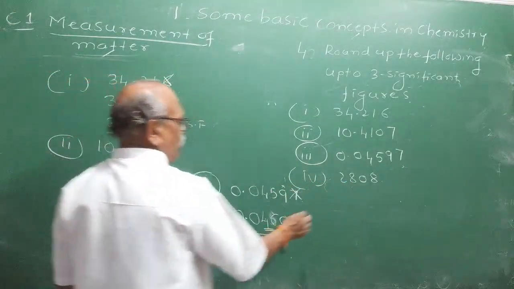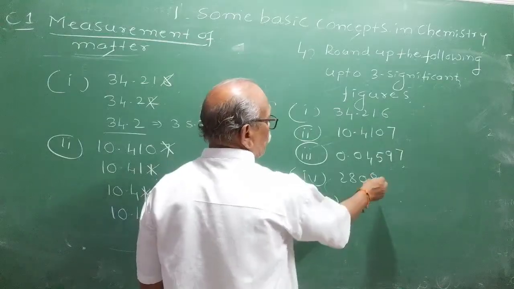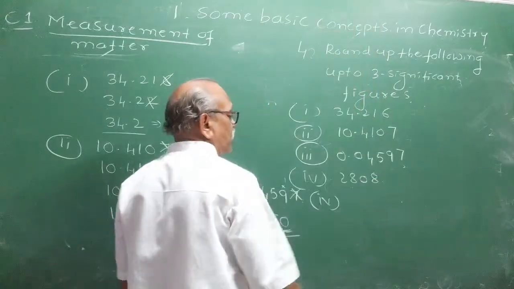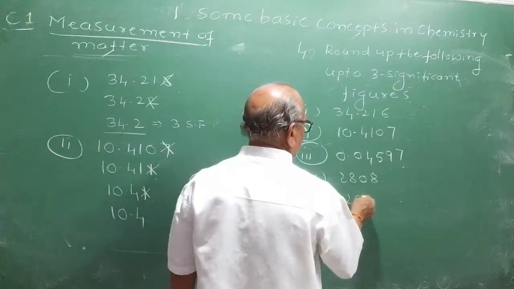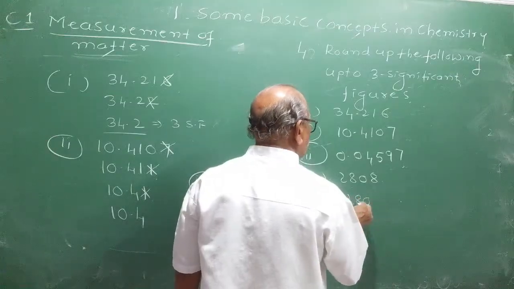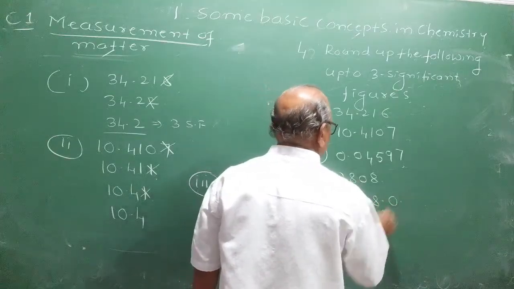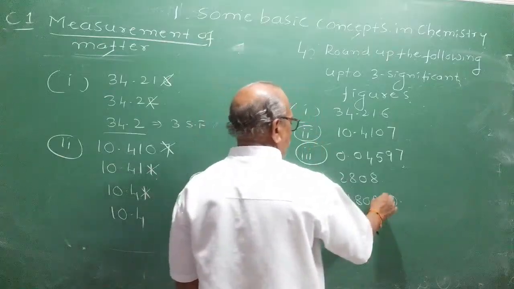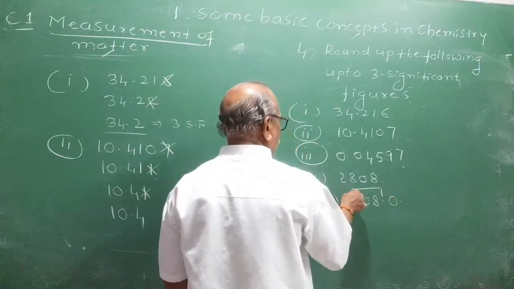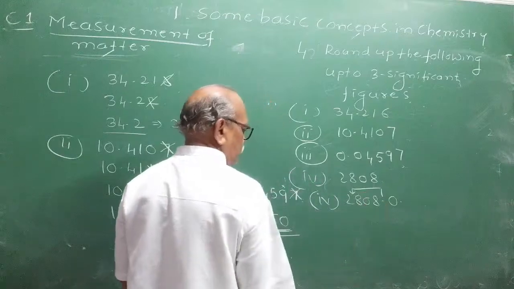Fourth one. See, there is no decimal point here, so it has an infinite number of significant figures. First of all, we will write it as 2808.0. We will write it in scientific notation. Shift the decimal point 3 places to the left.